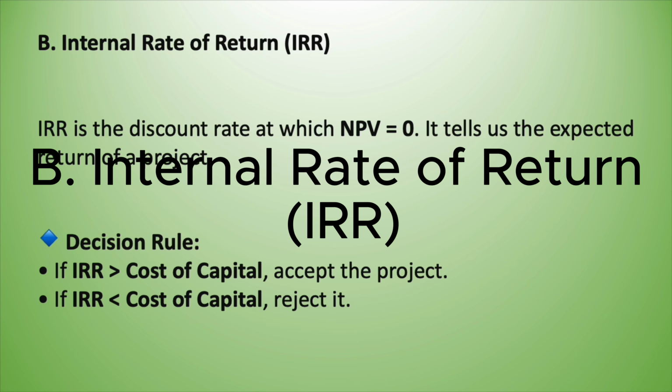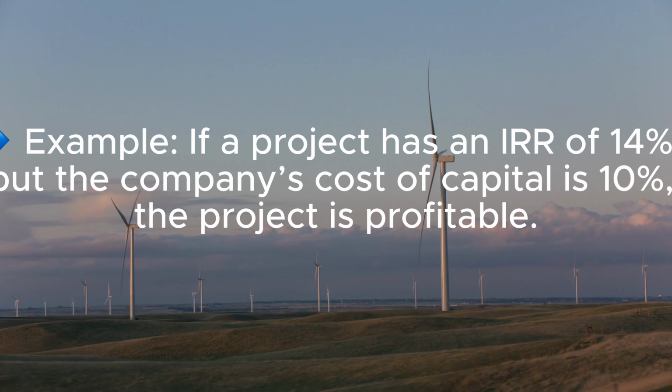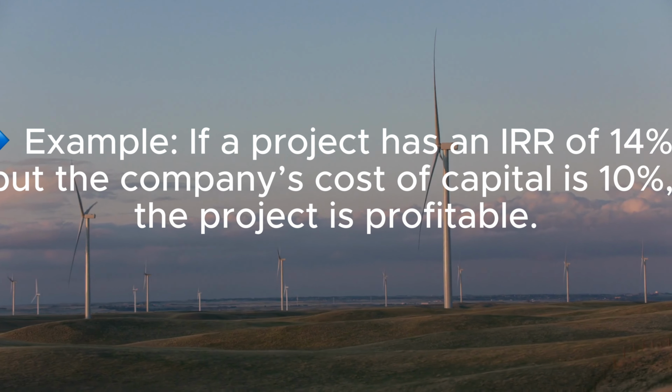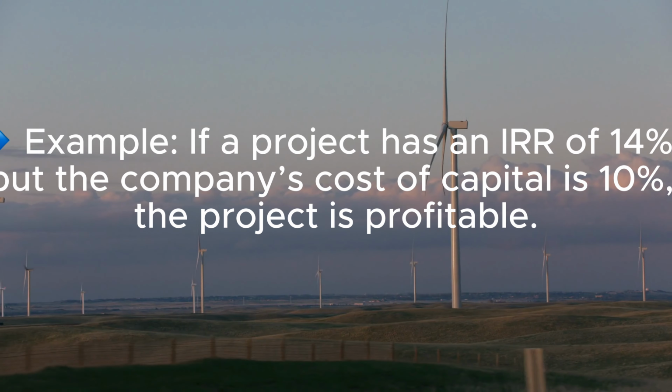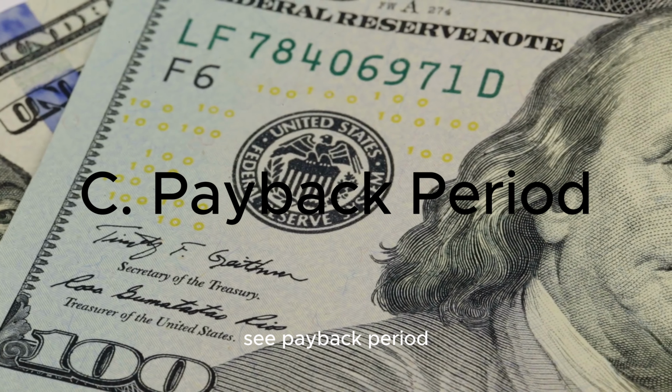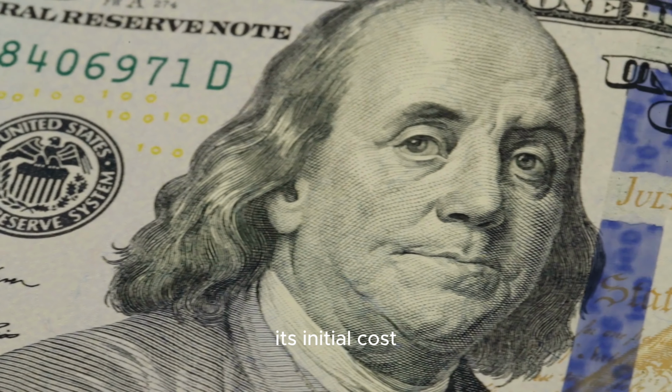B. Internal rate of return (IRR). IRR is the discount rate at which NPV equals 0. Decision rule. If IRR is greater than cost of capital, accept the project. If IRR is less than cost of capital, reject it. Example, if a project has an IRR of 14%, but the company's cost of capital is 10%, the project is profitable.